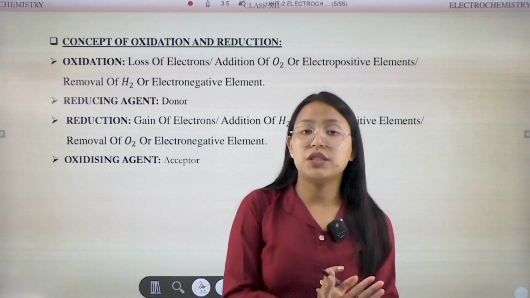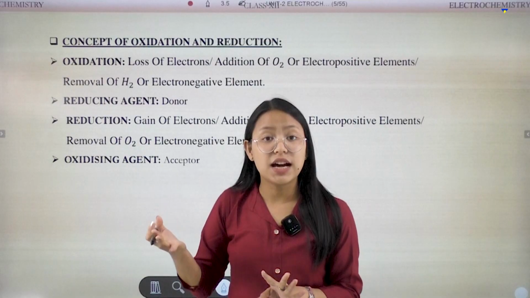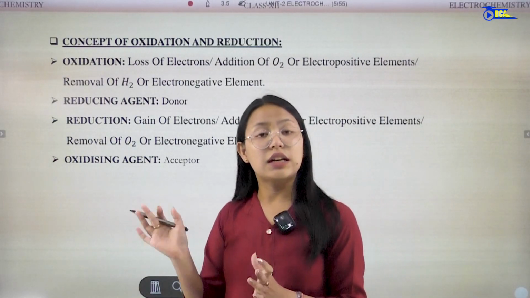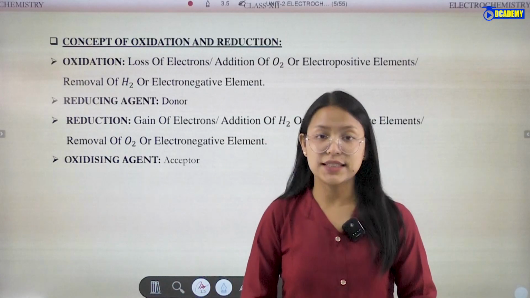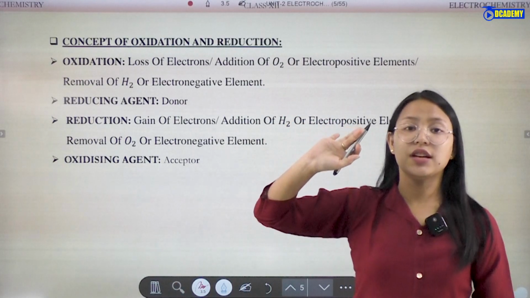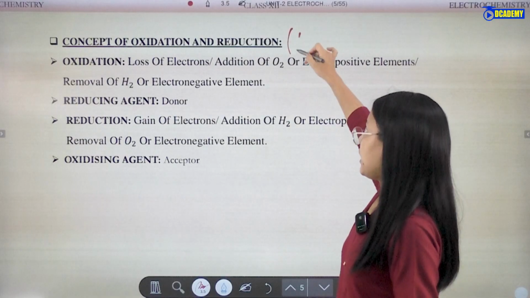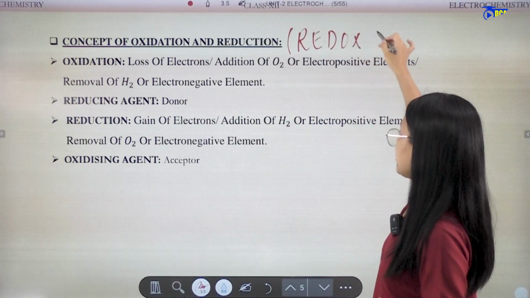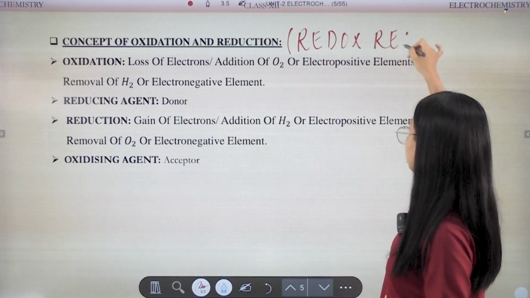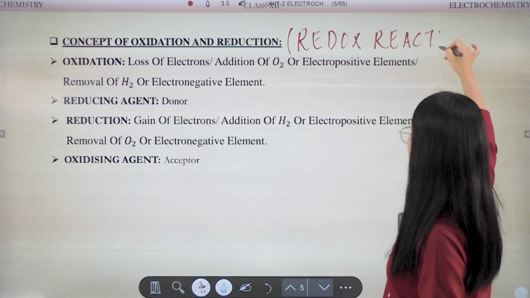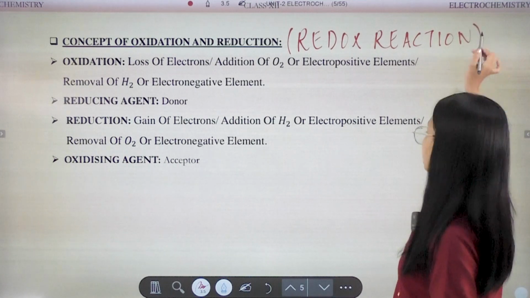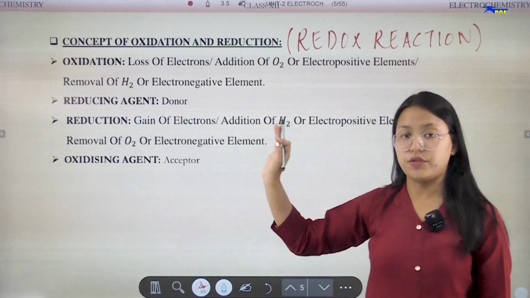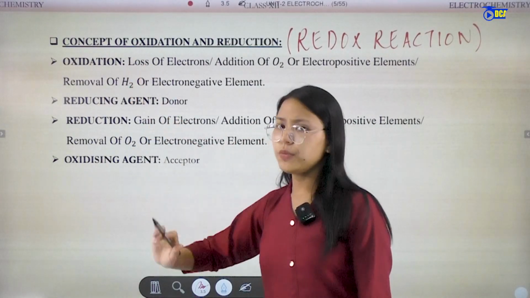What do we mean by oxidation? What do we mean by oxidizing agent or oxidant? What is a reducing agent? What is reduction? The concept of oxidation and reduction, we can also say, is the concept of redox reaction. Oxidation and reduction together make the concept of redox reaction. So then, what do you mean by oxidation?